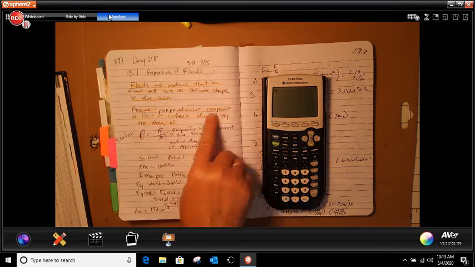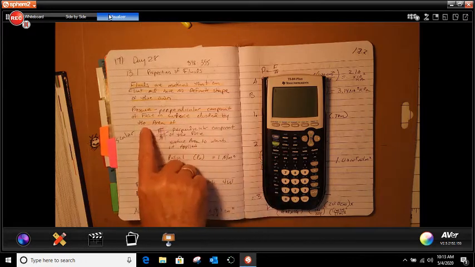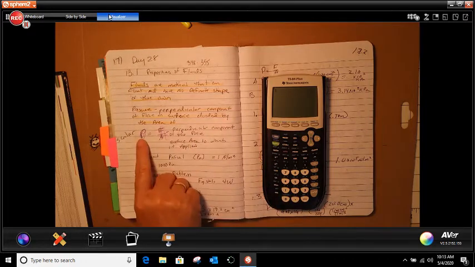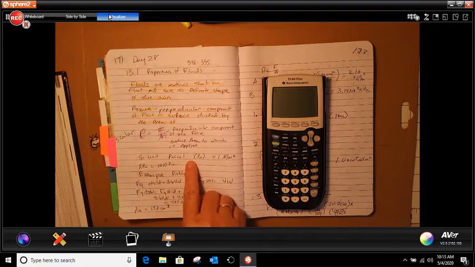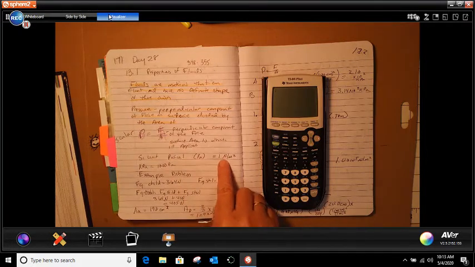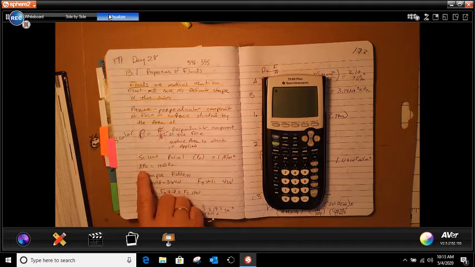Pressure is the perpendicular component of force on the surface divided by the area, in the form P equals F divided by A. The SI unit is the Pascal, Pa, which equals 1 Newton divided by meter squared.